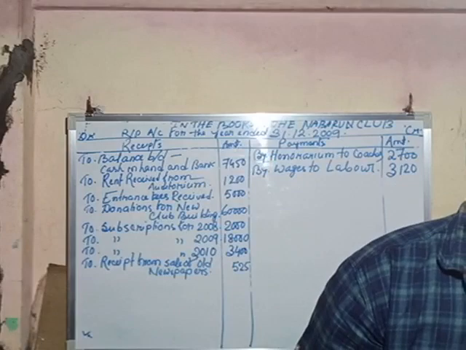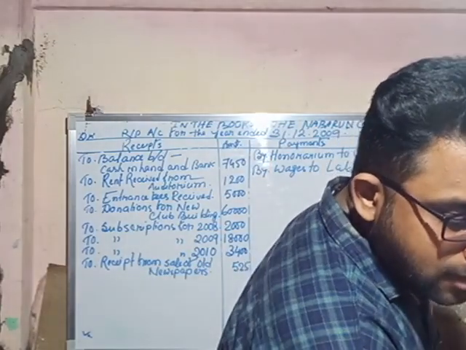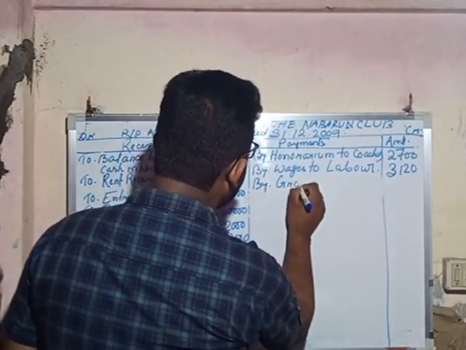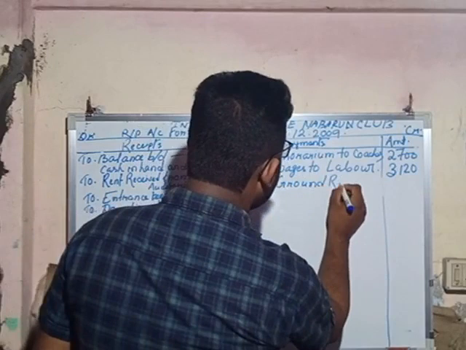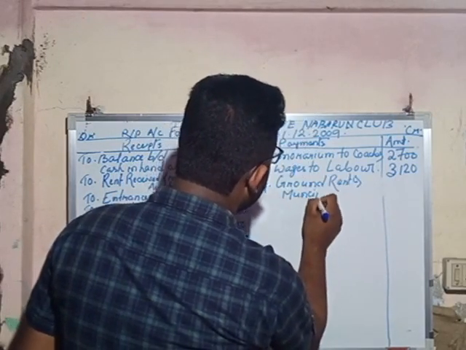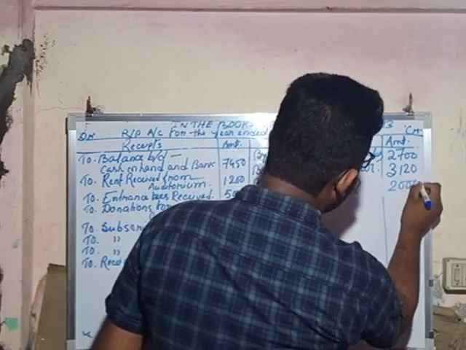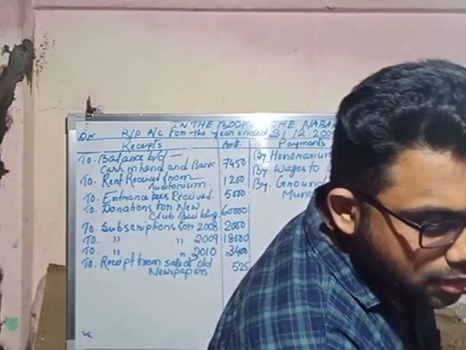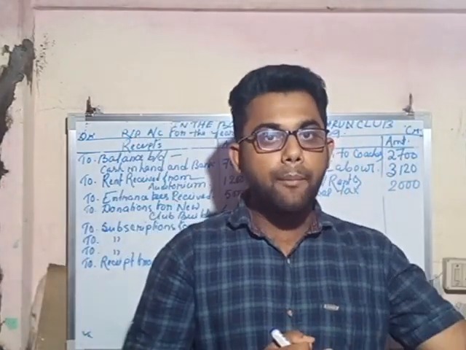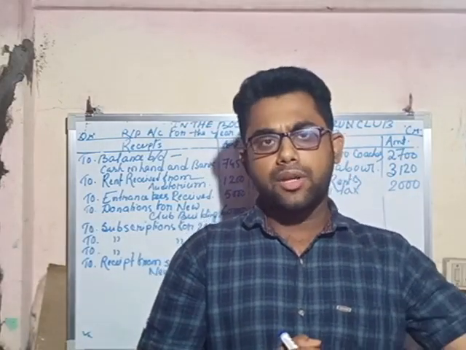Next one is the ground rent and municipal tax. It is also a payment. By ground rent and municipal tax, amount is 2000. That means the amount paid by the non-trading organization to the government organization, to the municipality, to the local government.